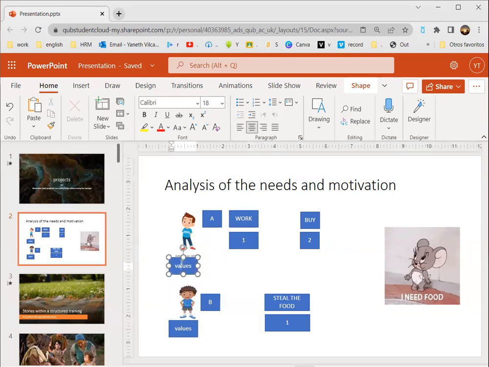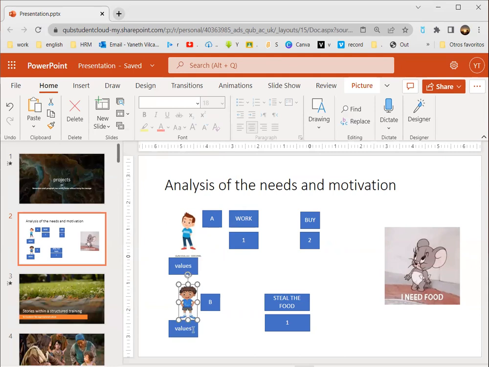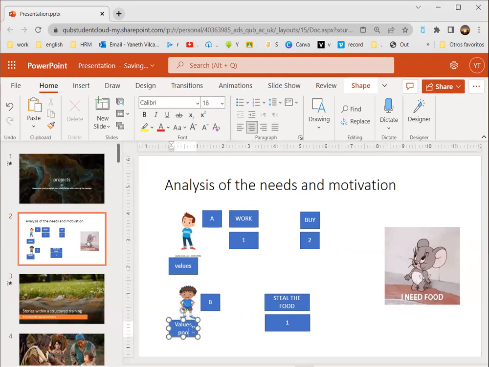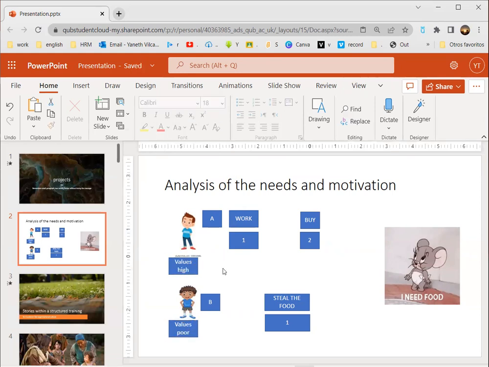The values of character A, maybe, are respect, honesty, responsibility, fairness. The values of the guy B are poor. Poor values, poor culture, we can say. And here we can say high values or high culture because they are positive values. Reason why he decided first to work and then buy.